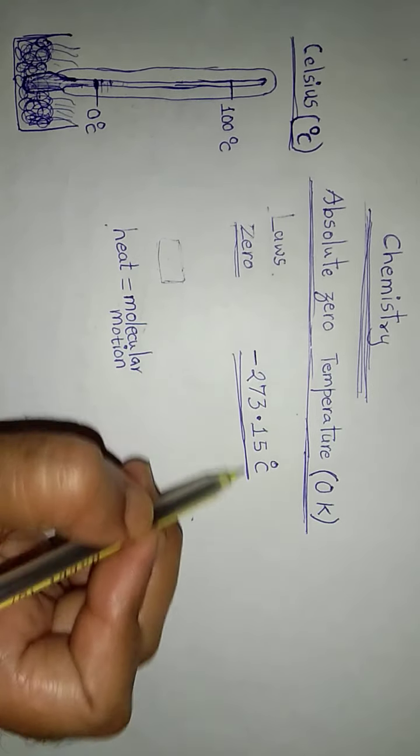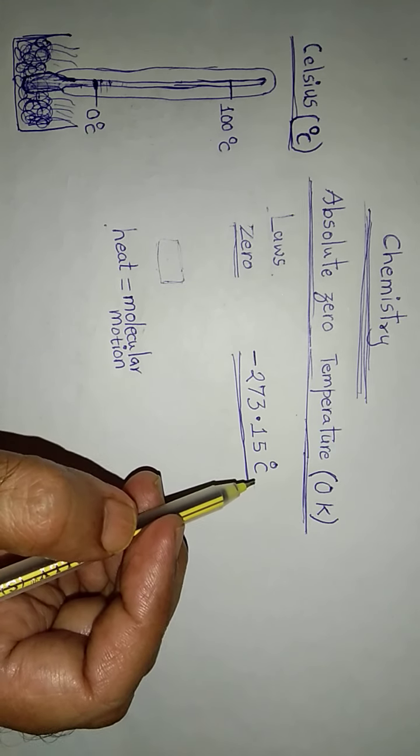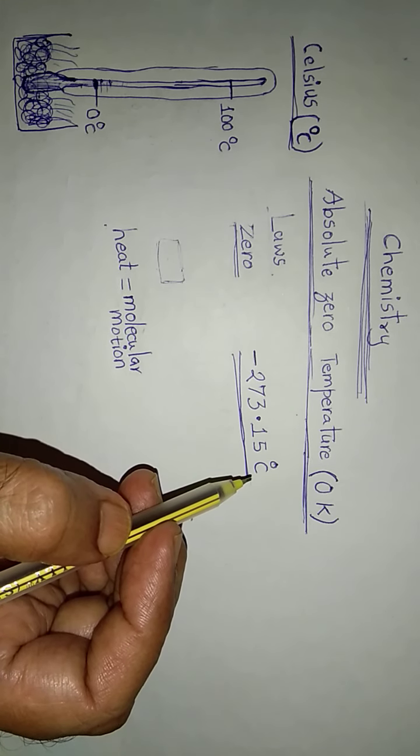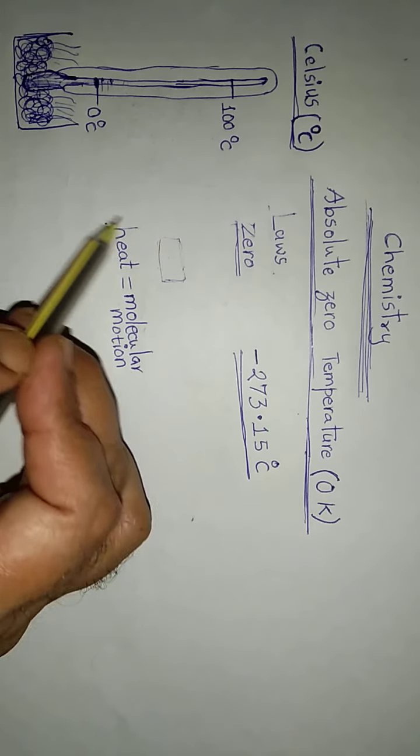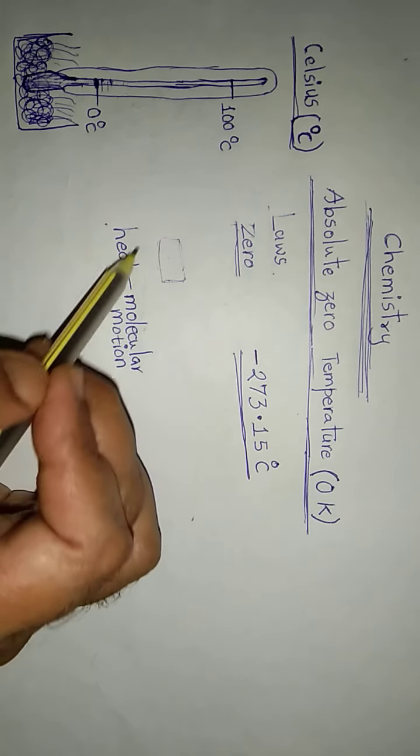So once again, at this particular temperature, the objects will not possess any heat.